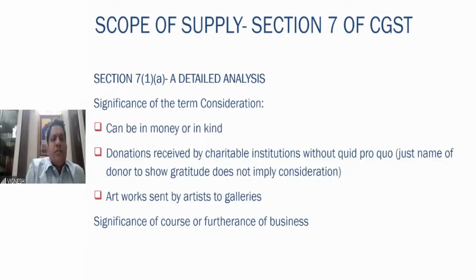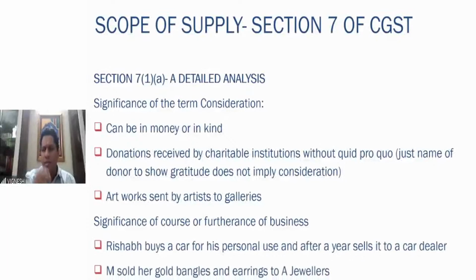Next illustration, what we say for the consideration is artworks sent by artists to the galleries. That means here what happens? Artwork is there. When it goes from the artist to the gallery, there is no question of any supply here, because it is just going there, no consideration. But if in the gallery it is sold, then it becomes significant, of course or furtherance of the business. In course or furtherance of business, you have to do the activity as a part of your business.